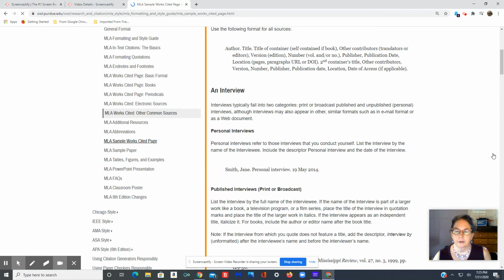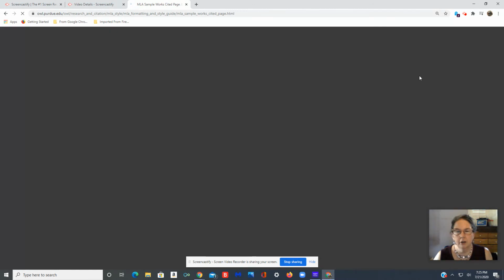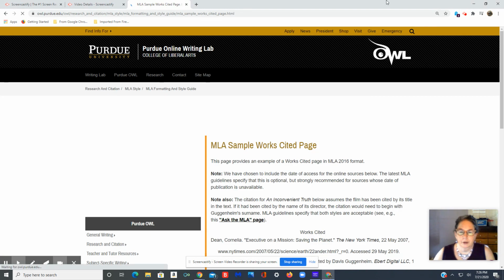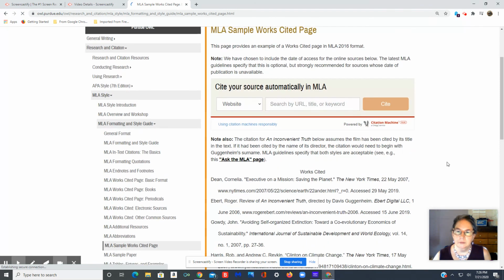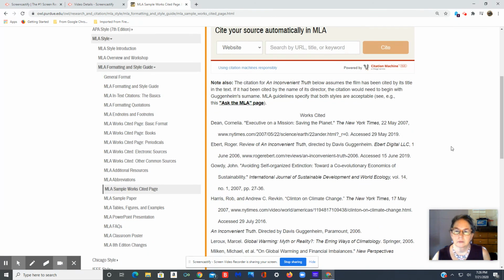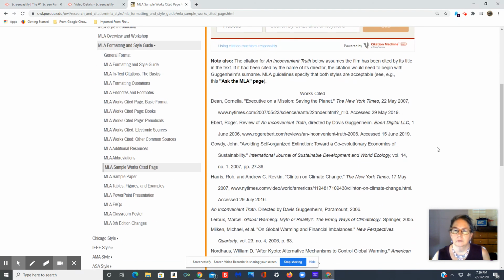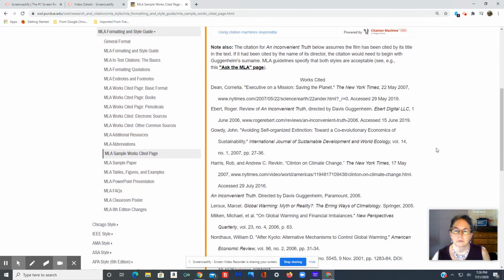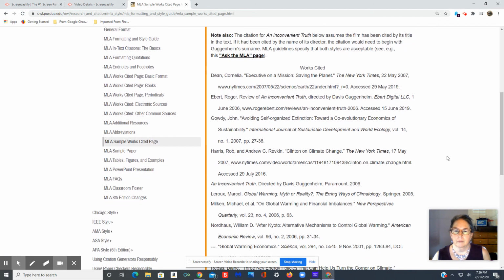It's always best to see an example of what they're talking about. So now they're going to put some things together. Okay, here it is. This first one was from the New York Times, but it was online.